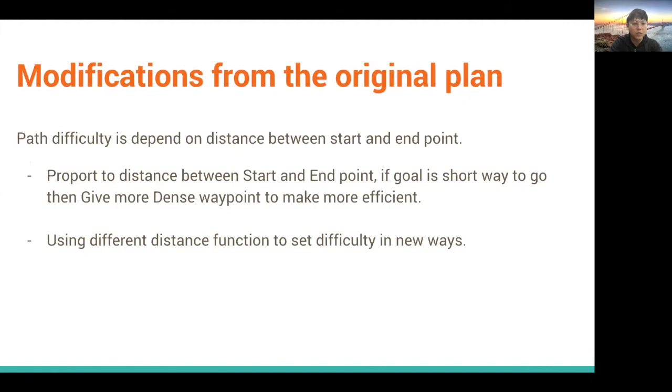First, path difficulty depends on the distance function between the start and end point in this 2D navigation problem. If we make the waypoint density depend on the distance between start and end point, then when the start and end point are closer, we can set denser waypoints, and the trainer can find the path more easily.